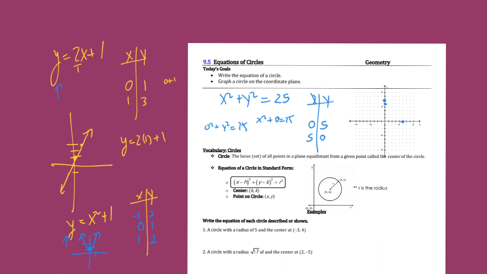Okay, but think about another thing. What if x was negative 5? What would you get? Well, if x is negative 5, negative 5 squared also is 25. So that's another point, (negative 5, 0). Negative 5 squared is 25, plus 0 will also give us 25.